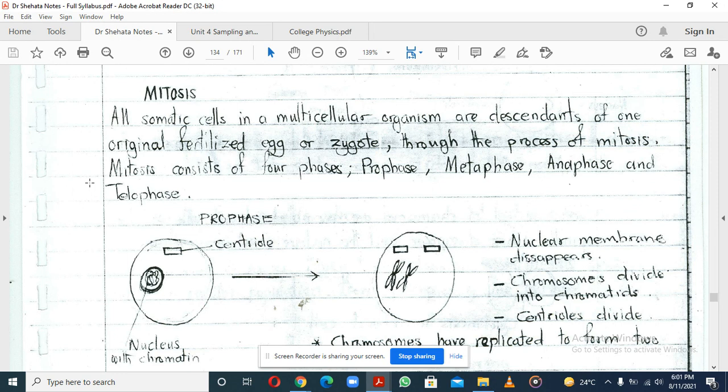Then the other thing that we discussed was meiosis. Meiosis, on the other hand, is a reduction type of division, where you want to form sex cells or gamete cells, such as the sperm and the ovum. Imagine if a sperm had 46 chromosomes and an ovum had 46. When fertilization happened, what you would be getting would be 92 chromosomes, which would be terrible.